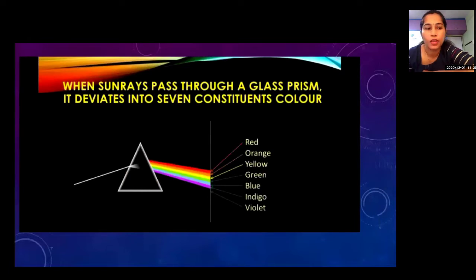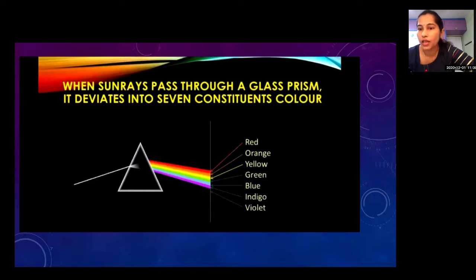First, tell me, do you know when sun rays pass through a glass prism, what are the colors in the band of light seen on the other side of the prism? When sun rays pass through a glass prism, we can see 7 constituents of colors. That is red, orange, yellow, green, blue, indigo, and violet. And these are the colors of a rainbow also.